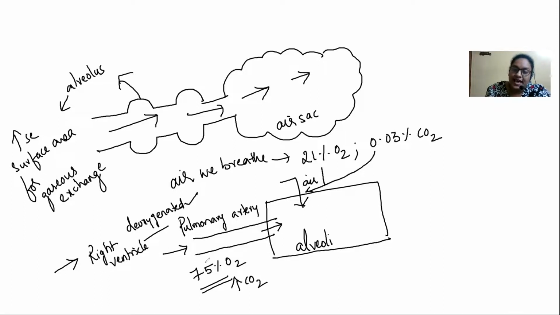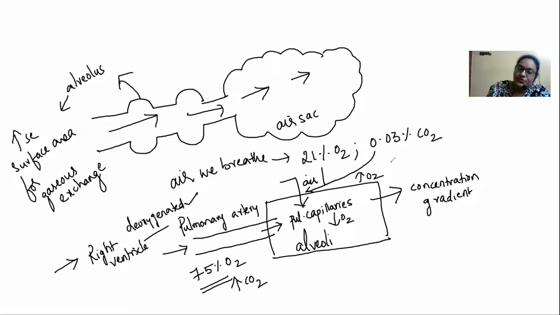So now what happens is, as you know already, the pulmonary artery is going to divide as what? It is going to divide into the pulmonary capillaries. The artery is going to end as arterioles, as capillaries. So now in this, as you know, the oxygen amount is high in the air, and the oxygen amount in the blood is going to be low. This creates what? A difference in the gradients, right? So there is a concentration gradient. There is a concentration gradient in the molecules of oxygen as well as the carbon dioxide.